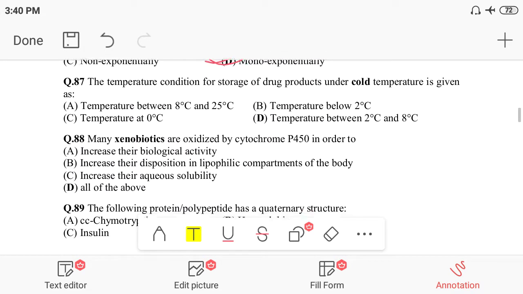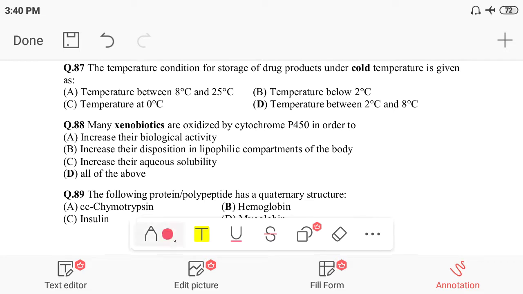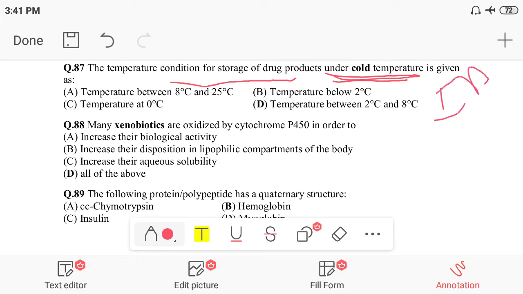Now we are moving to 87. Question 87: the temperature condition for storage of a drug product under cold temperature is given as. So what do we mean? We have to tell, as per the IP, the temperature condition for storage at cold temperature. It's very important. Cold. As we know, the room temperature as per the IP can depend on the room temperature.